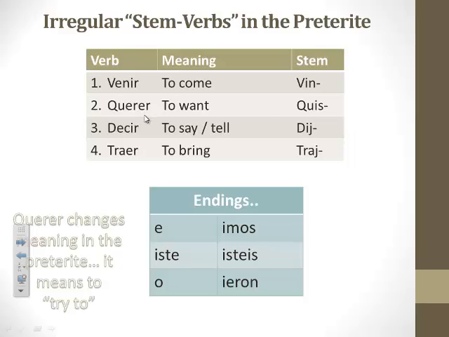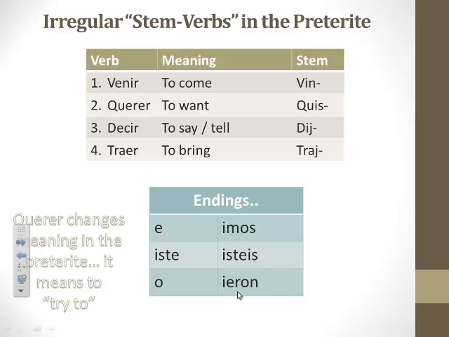Okay, the next verb, decir. It means to say or to tell. Its irregular stem is D-I-J. Lastly, traer means to bring. Its irregular stem, traj. Okay, T-R-A-J. So just like we did with verbs 1 through 6 in your chart, all we do to conjugate these is take the irregular stem and place it right before all of these endings.